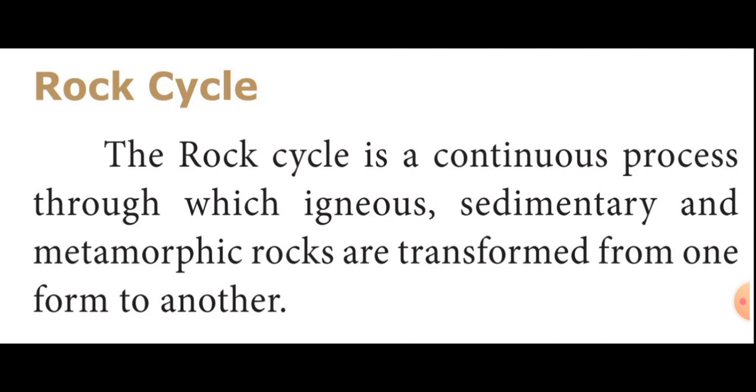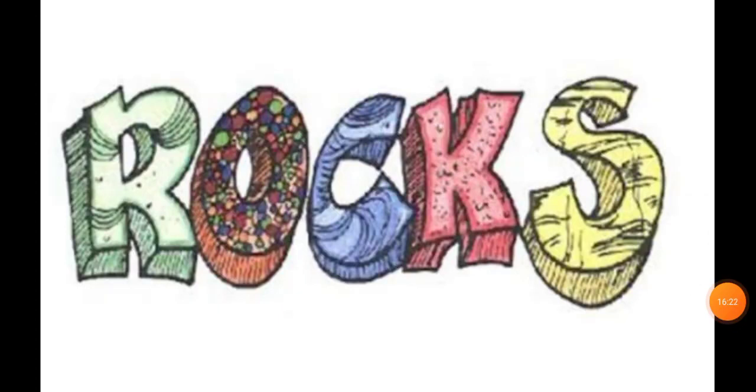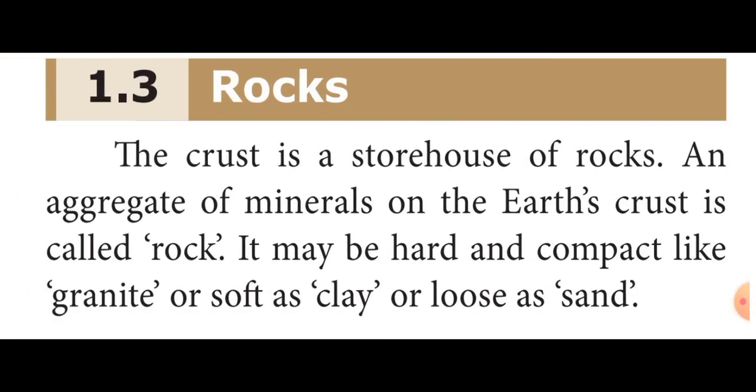Now we will recollect. Recall the points. Students, now we discussed rocks. The crust is a sea shore of rocks. An aggregate of minerals on the earth's crust is called rock. What is meant by aggregate? Aggregate means a whole formed by combining several separate elements.